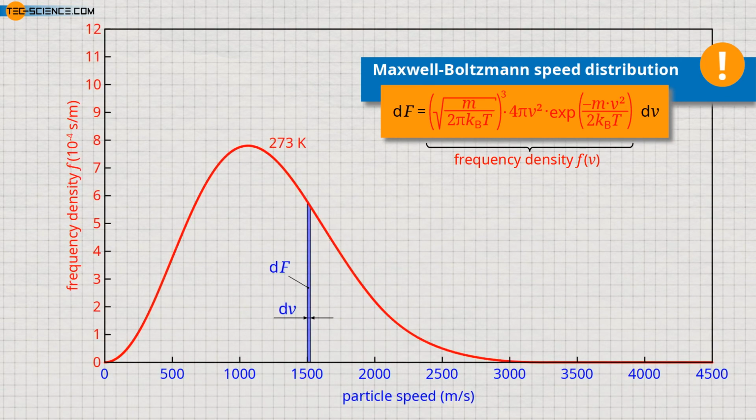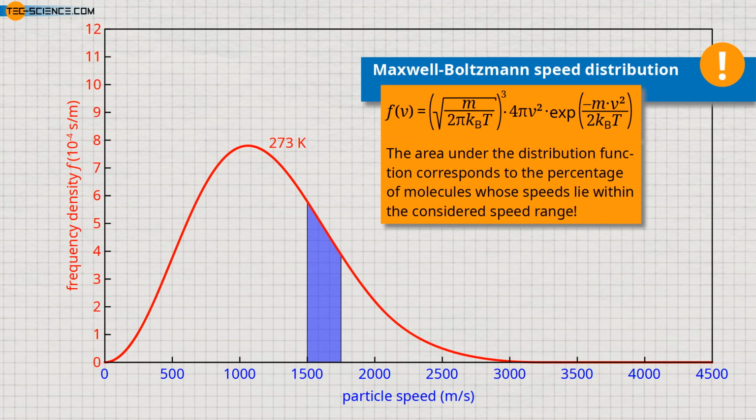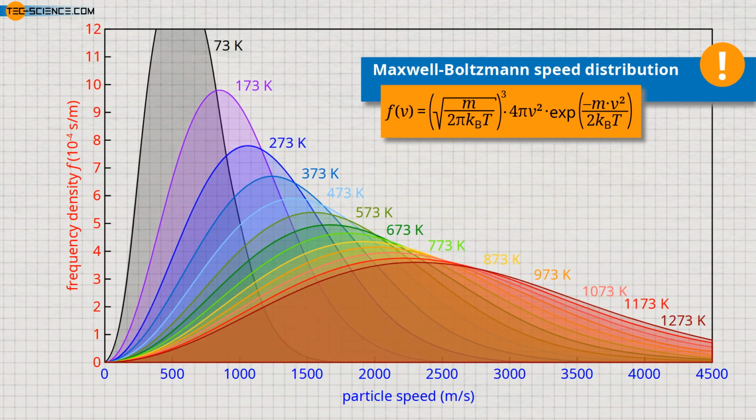The diagram shows the course of the frequency density as a function of the speed for a temperature of 273 Kelvin. The area under the curve in the interval dv describes the frequency with which the given speed v is present in the infinitesimal speed range dv. For finite speed ranges, the distribution function must again be integrated within the respective speed limits. So note that the area under the distribution function corresponds to the percentage of molecules whose speeds lie within the considered speed range. The influence of the temperature on the speed distribution is shown in the diagram. We will go into this in more detail in another video.